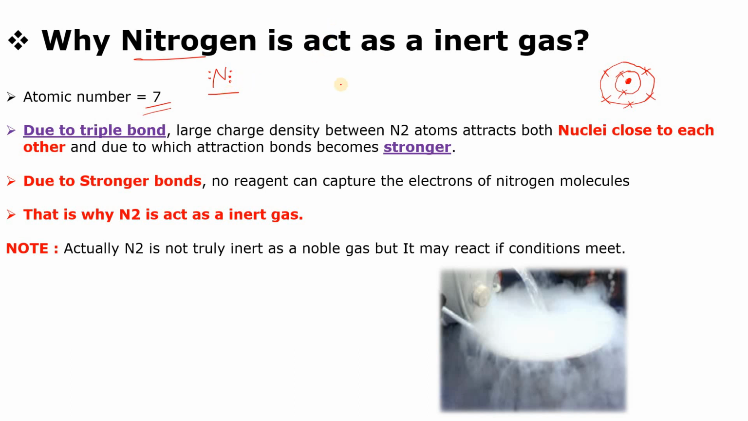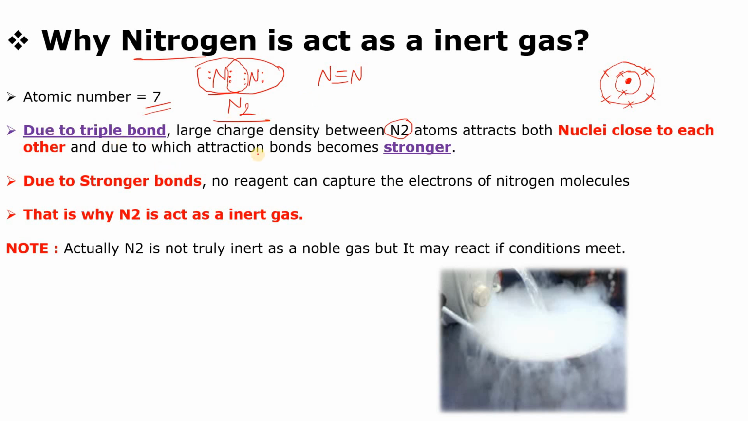If I make the electronic configuration of the nitrogen molecule, it will become like that. When the two atoms share electrons with each other, a bond forms between the nitrogen atoms and makes the molecule N2. Now you can see there is a triple bond, 1, 2, 3, because 3 electrons are shared by each atom.